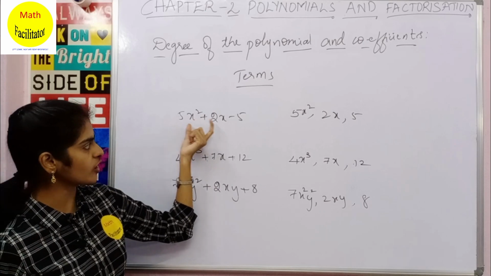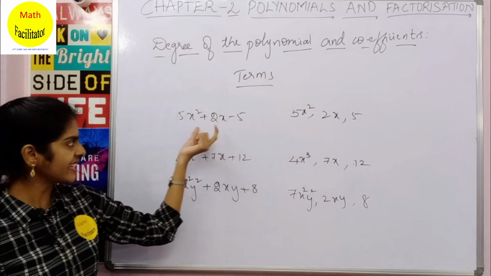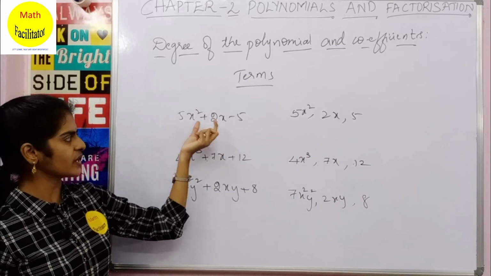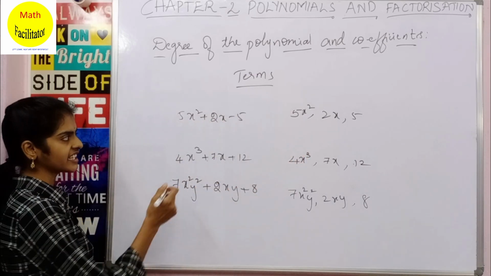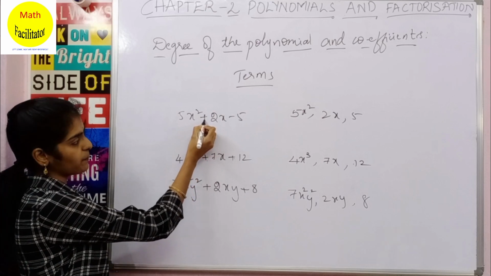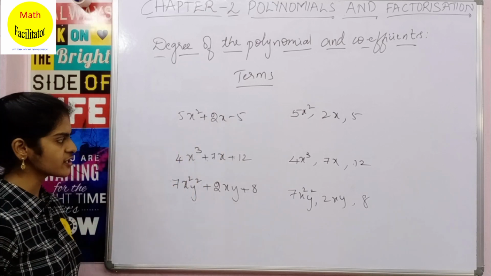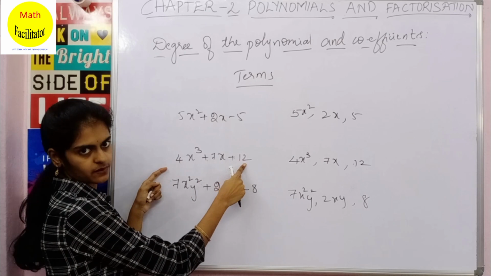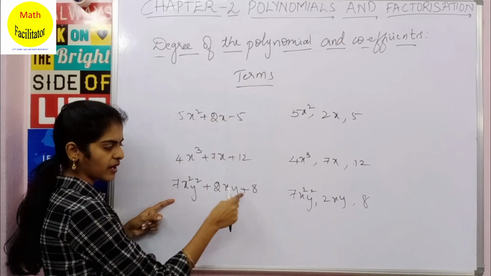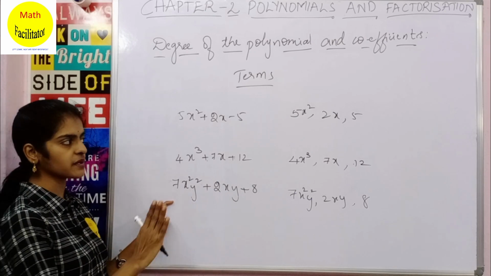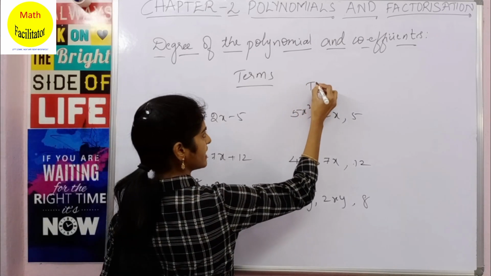So these are called terms of the polynomial. Each single expression, here 5x square, 2x, all these are expressions and these are terms. And each term you can see they are separated by plus or minus. So here you can see there are 1, 2, 3 terms separated by plus. Here you can see 1, 2, 3 terms separated by plus. Clear? So I hope terms are clear for you. These are nothing but terms.